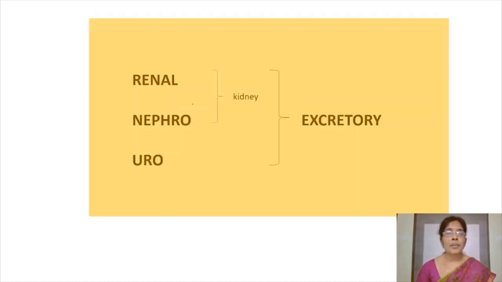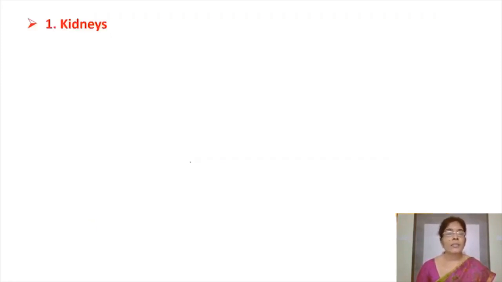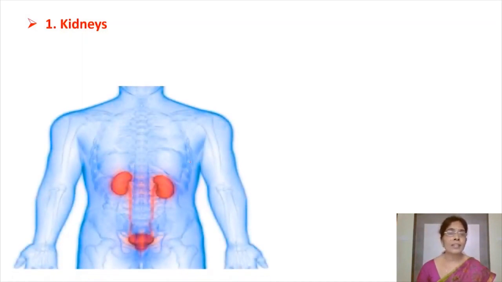Renal, nephro, they are mainly related to the kidney, and uro related to the entire urinary system, excretory system. Now, we'll start the first part of excretory system, that is kidneys. We'll discuss the external appearance, location, size, color, and borders of the kidneys first, and then we'll go to the details of the internal structure.